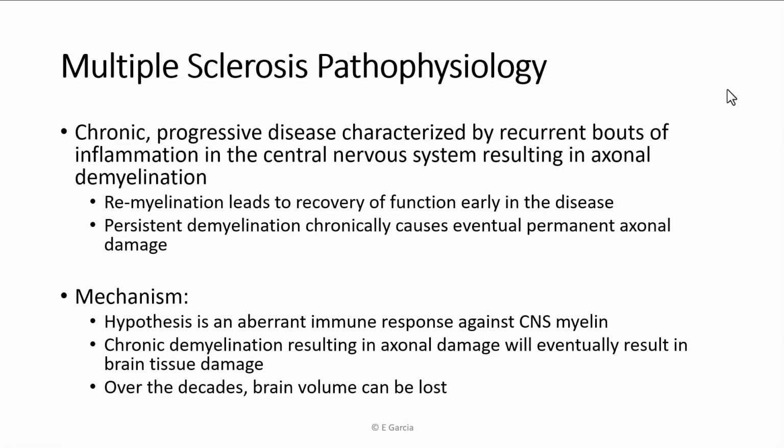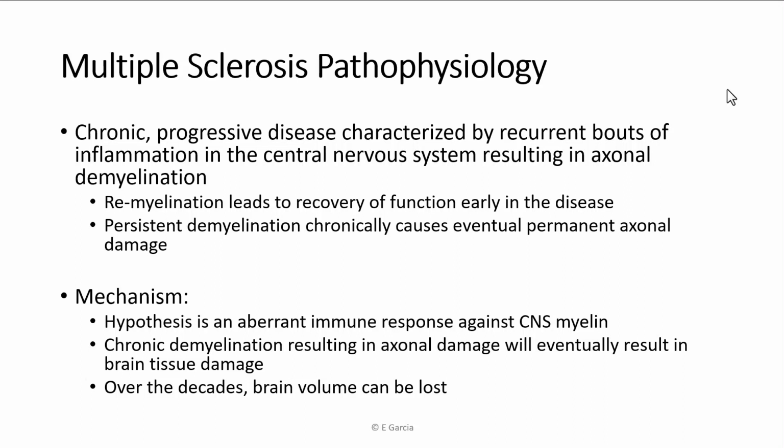Okay, so what's the pathophysiology here? This is kind of the central nervous system version of Guillain-Barré. So this is an autoimmune attack of your myelin. However, this occurs in the CNS. Unlike Guillain-Barré, this comes in rounds and it's for the rest of your life. Guillain-Barré is a one-episode thing, one infection and you're done. MS is for keeps. It's chronic, it's potentially progressive.